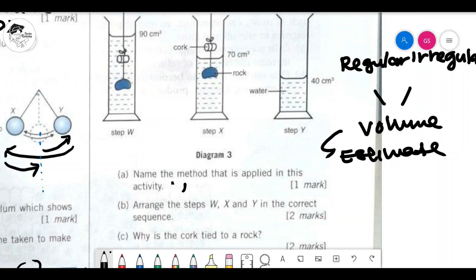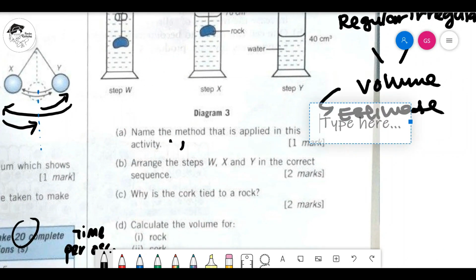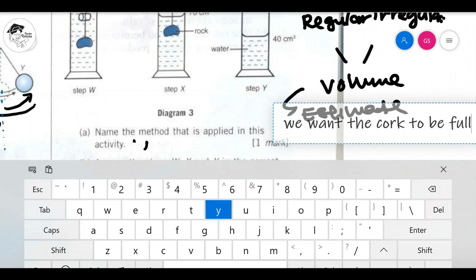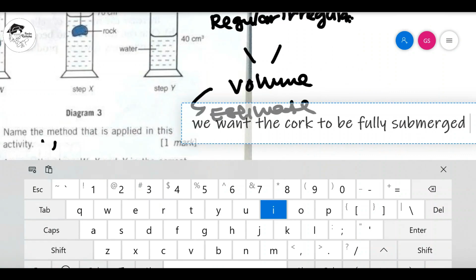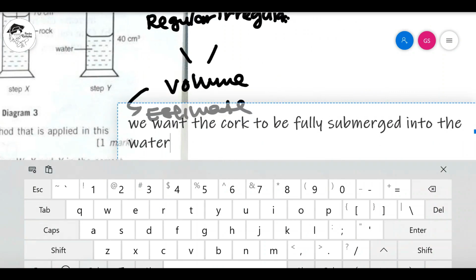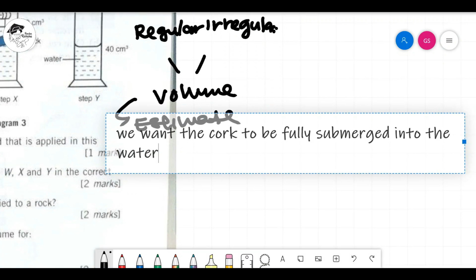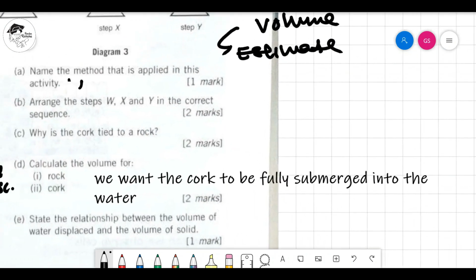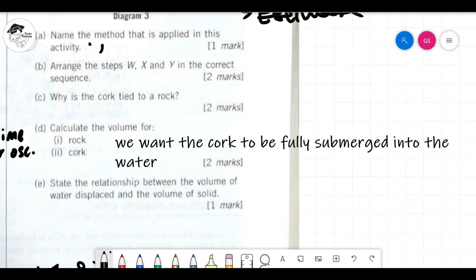So, since the cork can float, you need something to pull it down into the water. So, we use the rock. Okay, so that's your answer. Very simple. It's because we want the cork to be fully submerged into the water. Okay, that's the reason. Because if it doesn't fully submerge, tak jadilah your experiment. It will be wrong. Okay, so we try to move the answer here. We want the cork to be fully submerged. Clear?